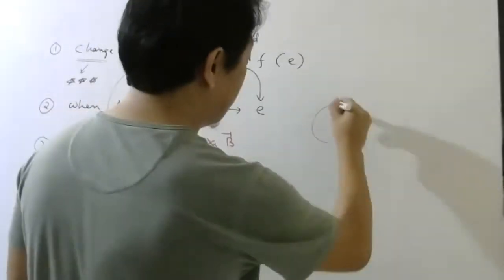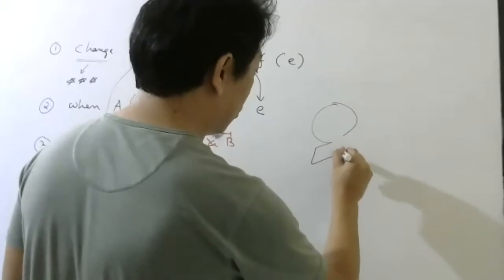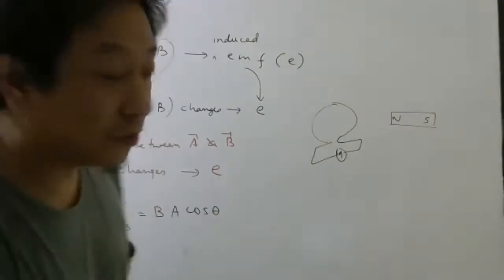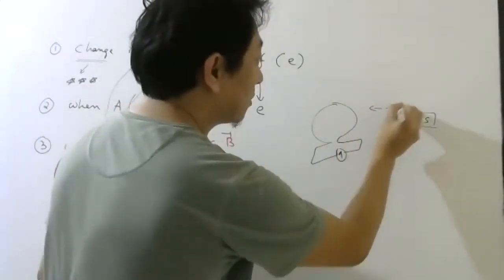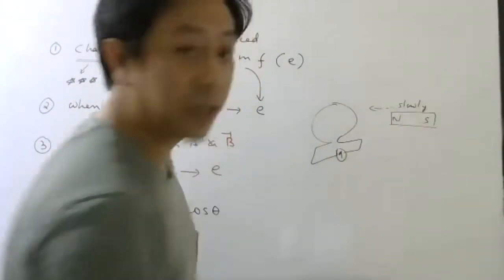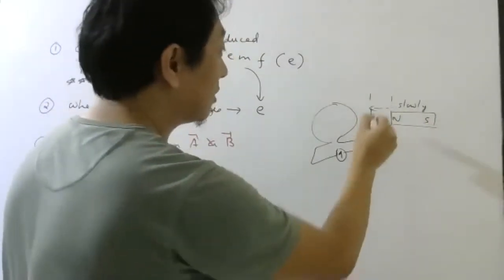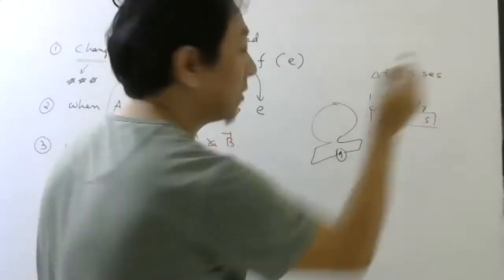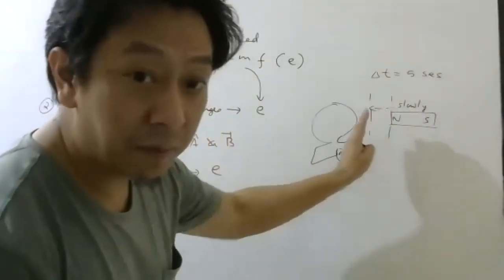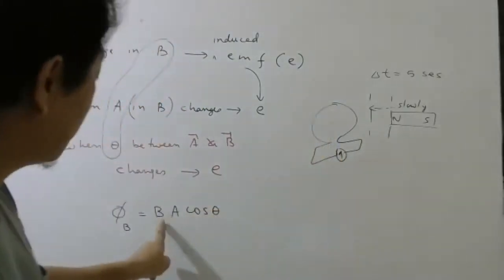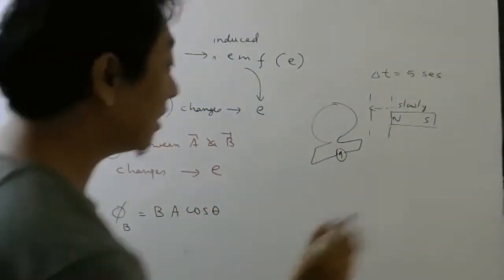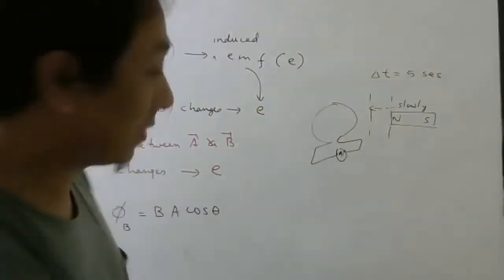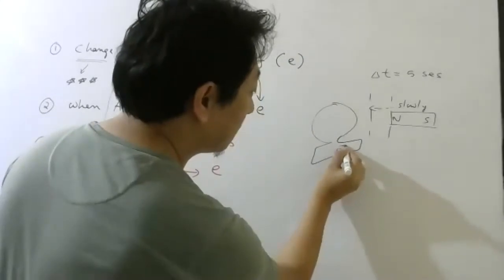if you have a coil, a galvanometer and a magnet, and you move the magnet slowly, that is, to come from here to here, suppose you took a time interval of, let's say, 5 seconds, then as it is moving, the magnetic field is changing. If the magnetic field is changing, the magnetic flux is also changing. So he found there is EMF, which will result in current, so some deflection is produced.